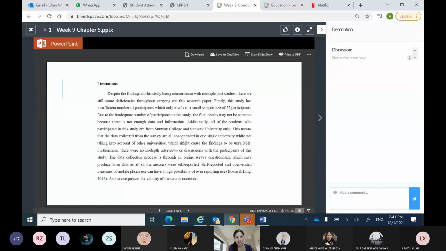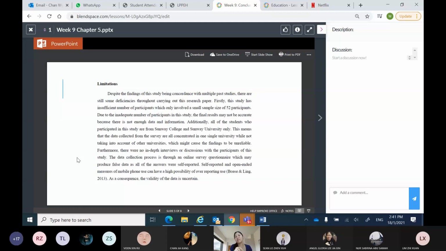The second one is that all the students are from Sunway College. It's only one university. He thought that it would be better if we have other university students as well. And then finally, he thinks that there should be in-depth interviews done, not only a survey questionnaire, because this is a self-reported questionnaire. So the participants are reporting it themselves. So sometimes some people might just answer for the sake of answering. It might not be accurate, and sometimes people just answer carelessly. So he thinks that this is not good enough. So that is why he thinks the validity of his data is uncertain. So these are the shortcomings, the drawbacks of your research paper.